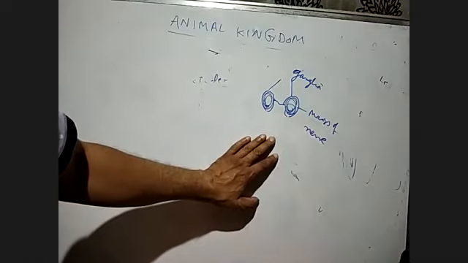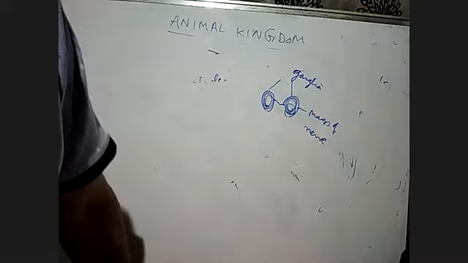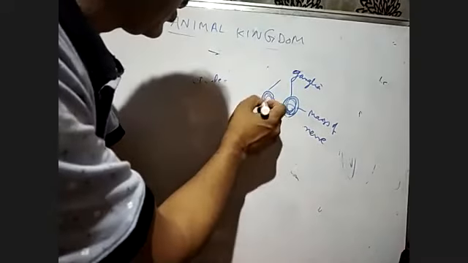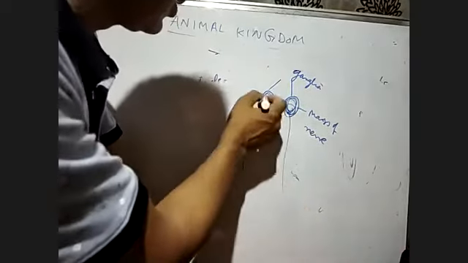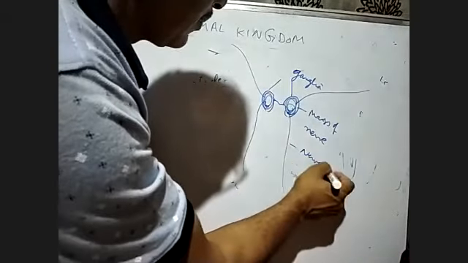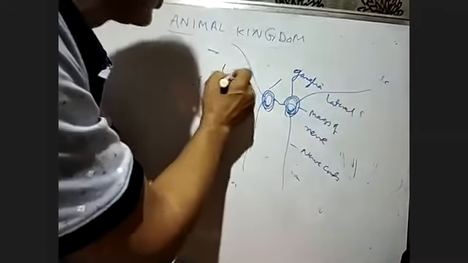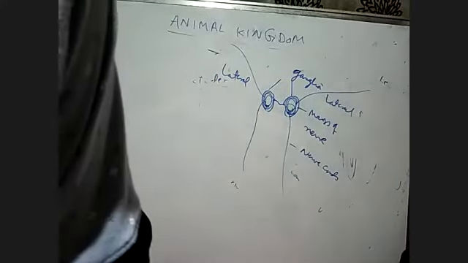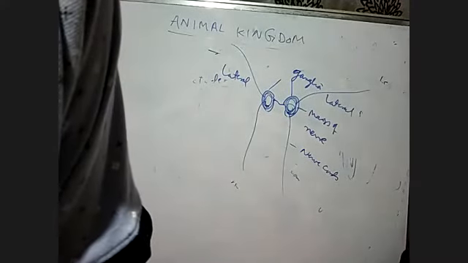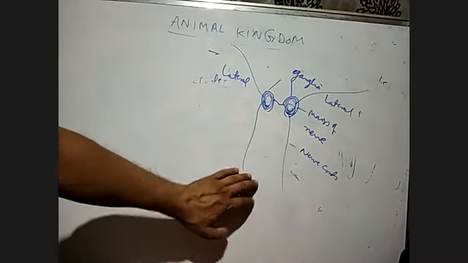That is called ganglia, and the ganglia are connected by the lateral nerve cords. They are connected by the nerves like this. These are the lateral nerve cords, and this is also lateral. These nerve cords are on the ventral side.